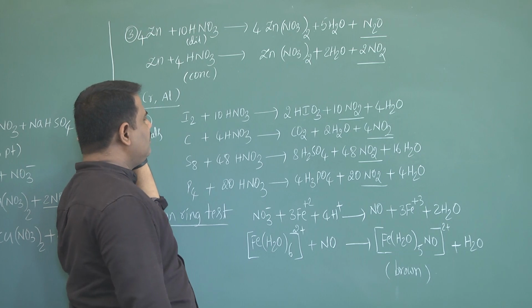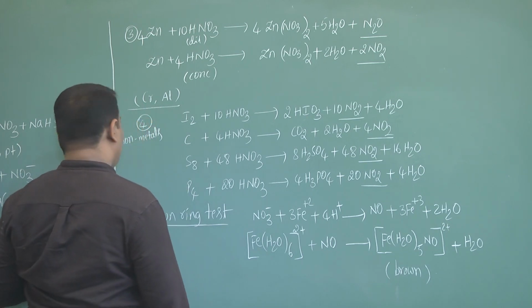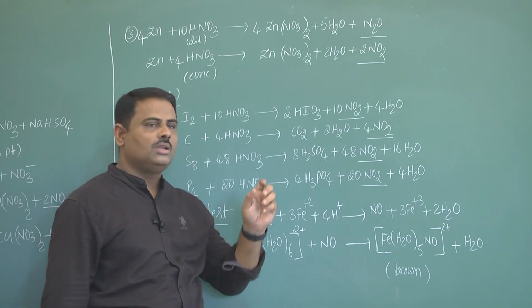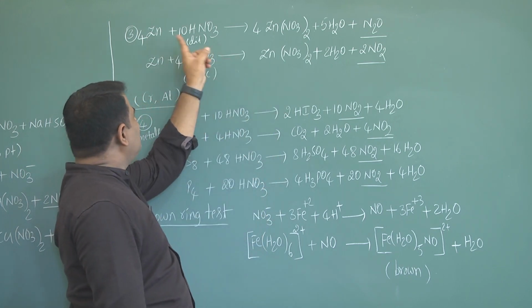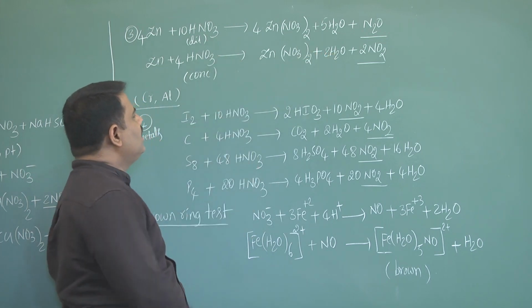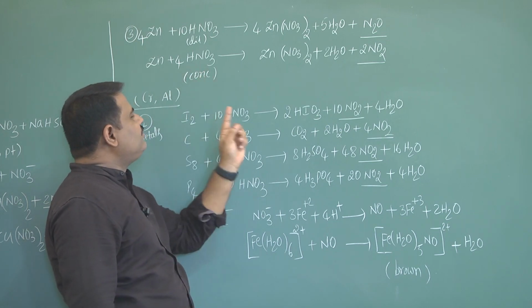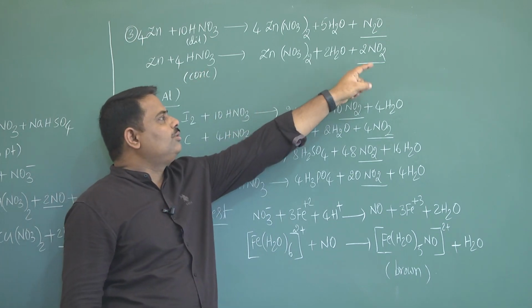See, there with copper and dilute HNO3, we are getting NO. Here zinc with dilute HNO3 we are getting N2O. In both cases, with concentrated HNO3 you are getting NO2.